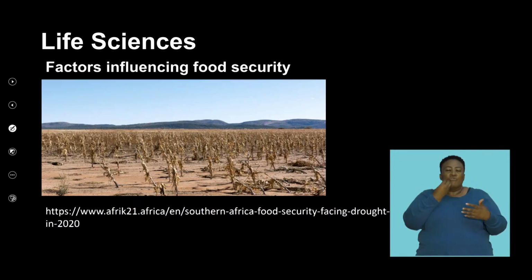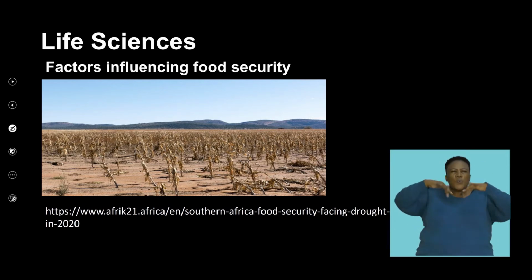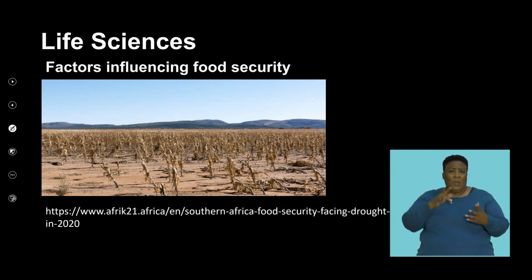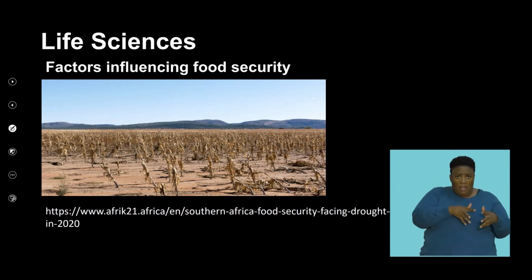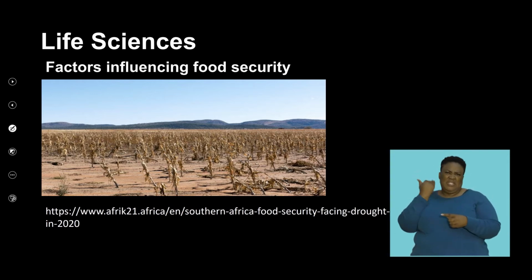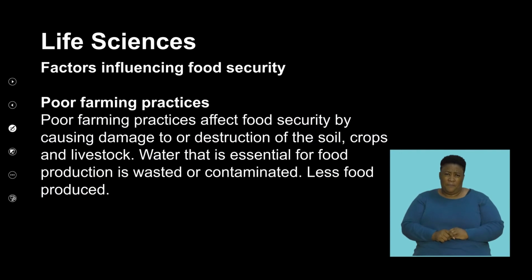Right, so here's an image that shows you the impact that a drought has. So farmers that experience this are affected by huge economic losses. And these losses in turn are then passed on to the consumer. Why? Because the cost of producing these increases, and hence the availability of food in the next season also is affected. And so droughts play a significant role in food security.